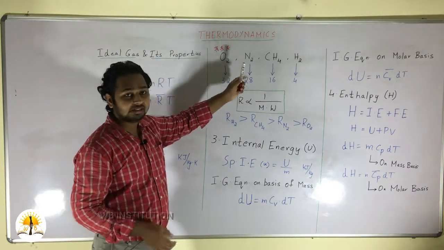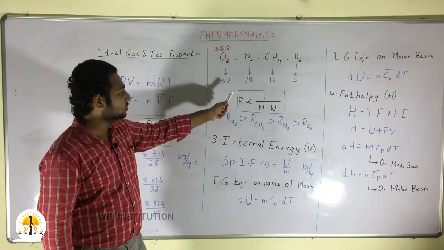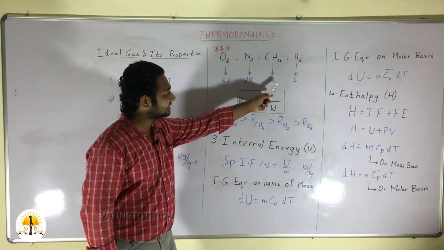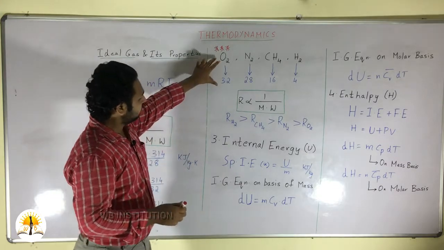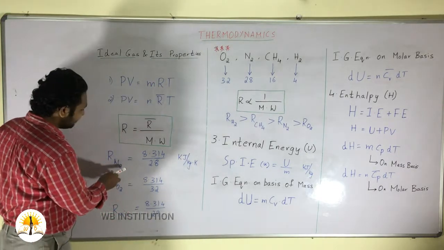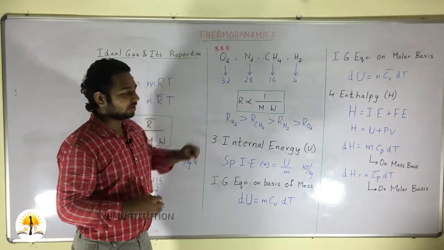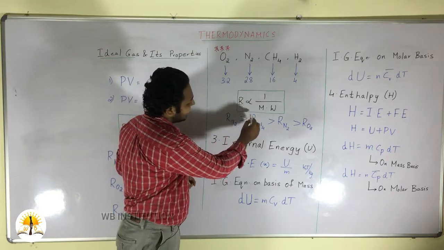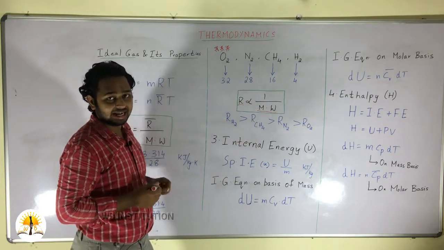For these examples, we can take oxygen. The molecular weight of oxygen is 32, for nitrogen it is 28, for CH4 it is 16, and for H2 it is 4. Now, we need not use the equation to calculate the R value, as it will take a lot of time. For this, we can simply say the characteristic gas constant is inversely proportional to the molecular weight of the particular gas.